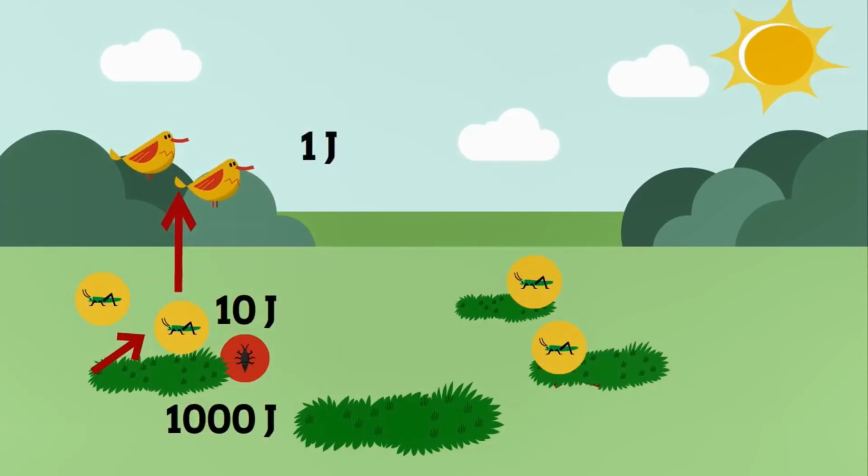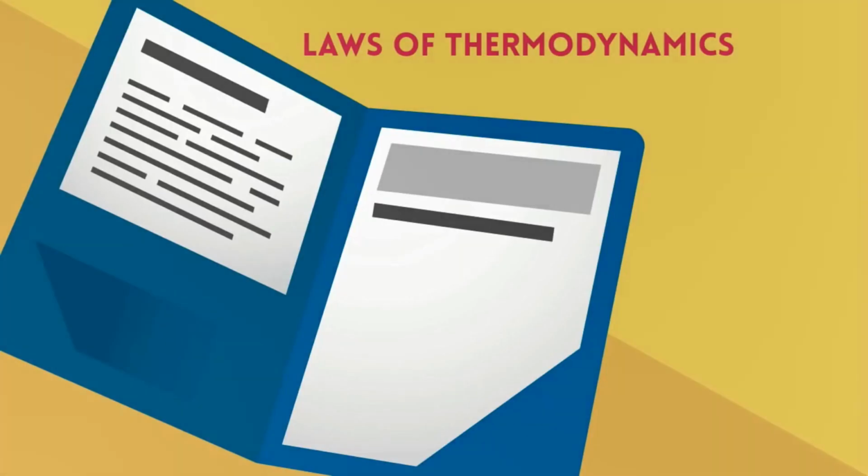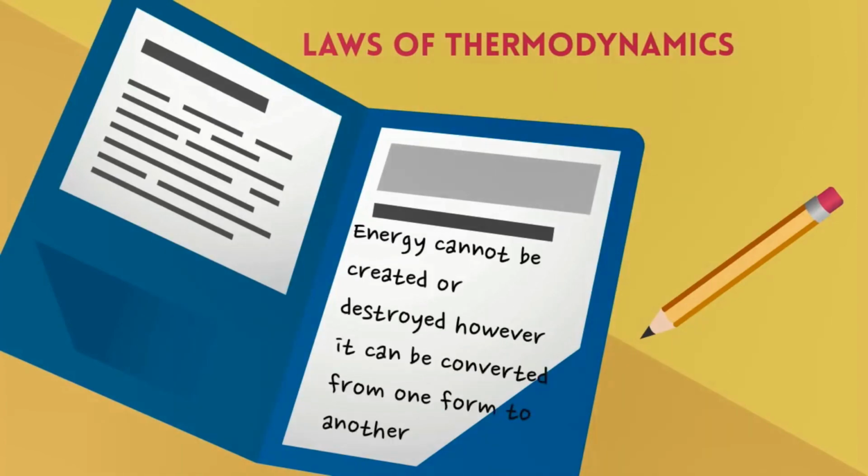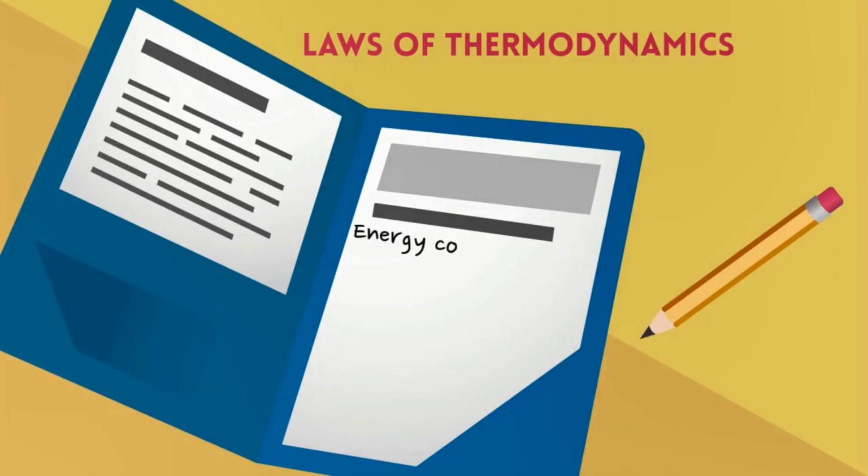Where does this energy go? Most of the energy is lost as heat. The energy flow in an ecosystem follows the laws of thermodynamics. The first law states that energy cannot be created nor destroyed in a system, however it can be converted from one form to another. The second law states that this energy conversion is never completely efficient, and as a result, most of the energy is lost as heat.